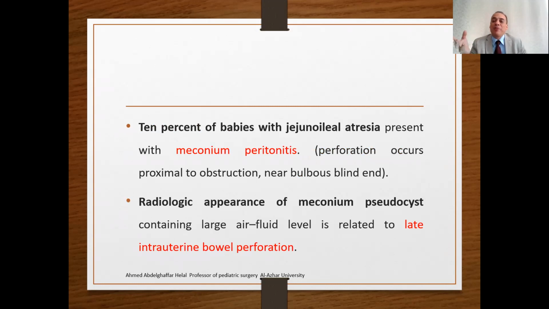About 10% of babies with jejunoileal atresia present with meconium peritonitis, where perforation occurs proximal to the obstruction. The radiological appearance may also show a meconium pseudocyst containing a large air-fluid level, related to late-onset intrauterine bowel perforation.